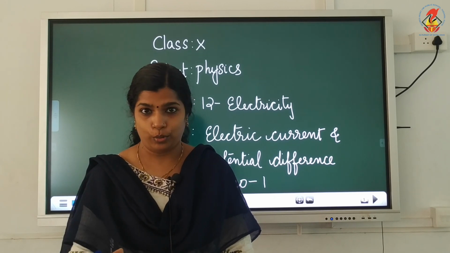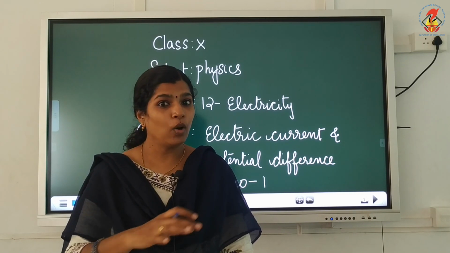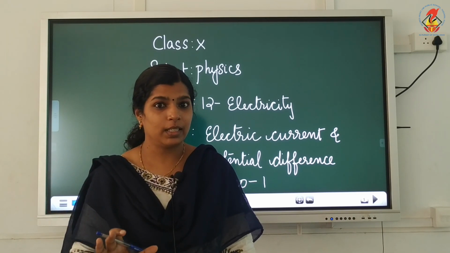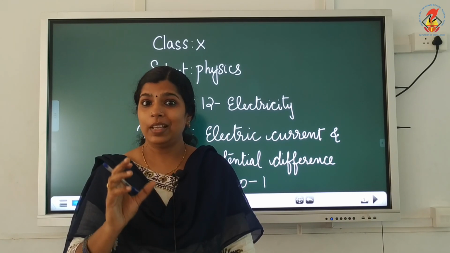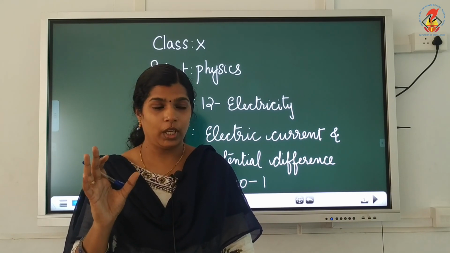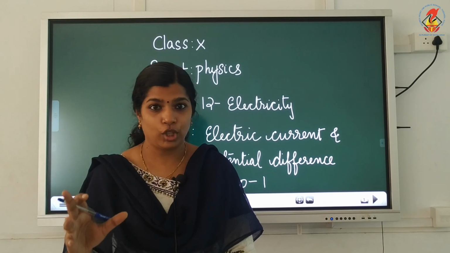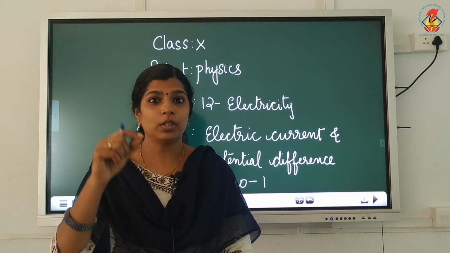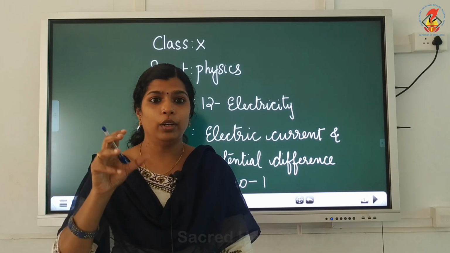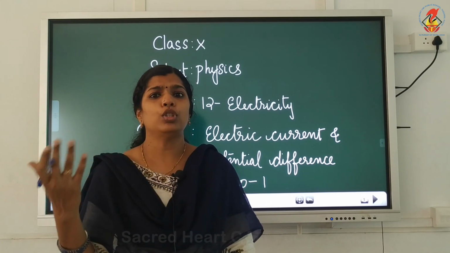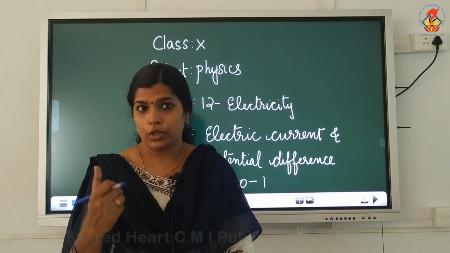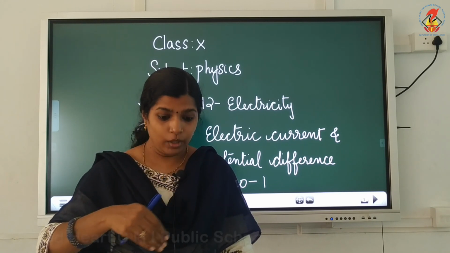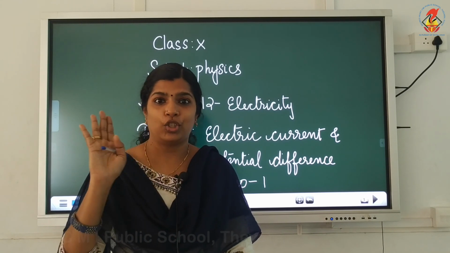So, as a whole, the nucleus is positively charged.